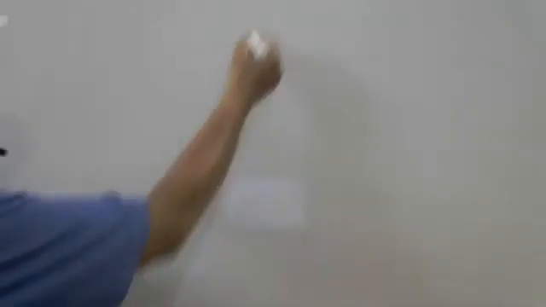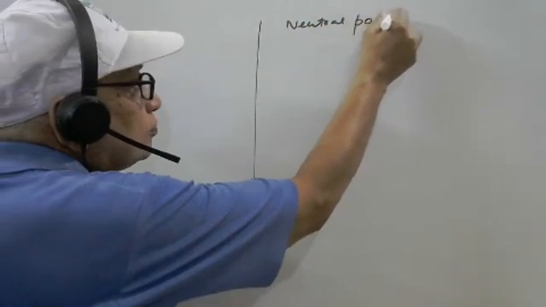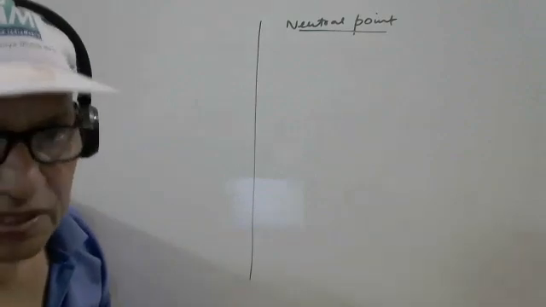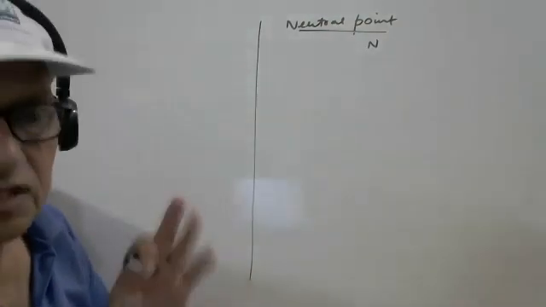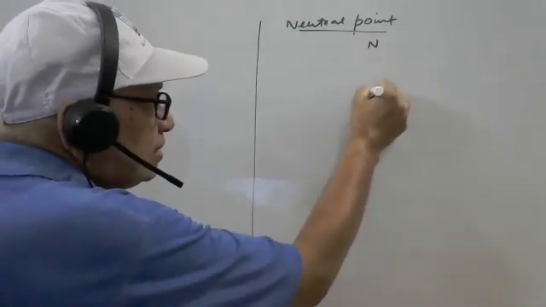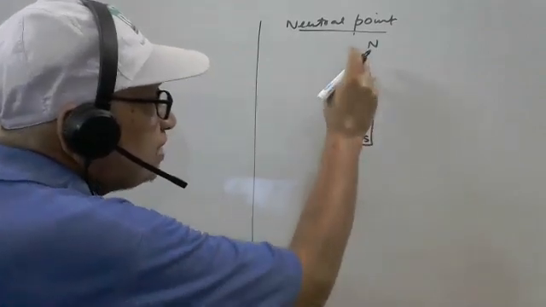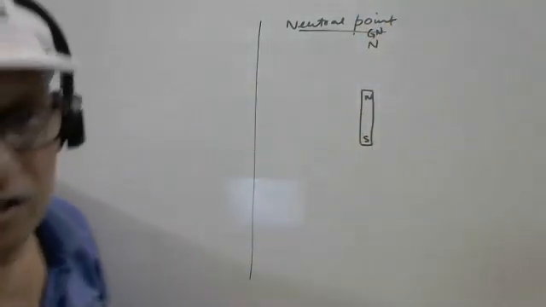Now the neutral point. Question is, what is neutral point? Neutral point means here a special case. Suppose this is the North Pole. North means it is definitely geographical north. And if you place the magnet here like this, north is facing north, the geographical north of Earth.